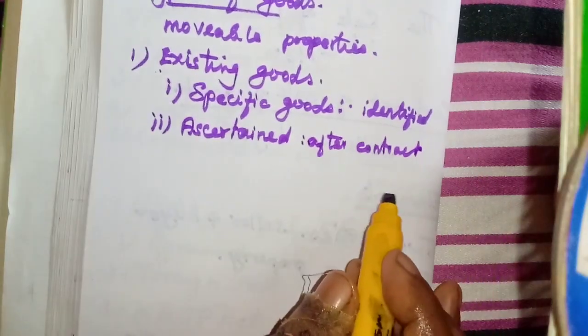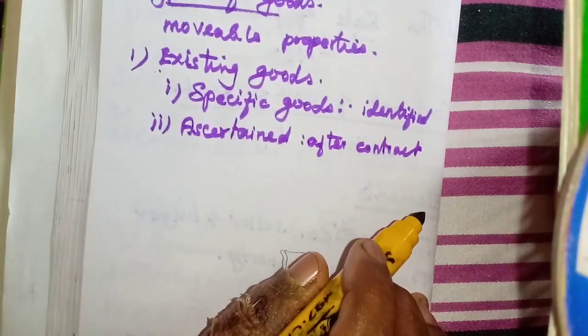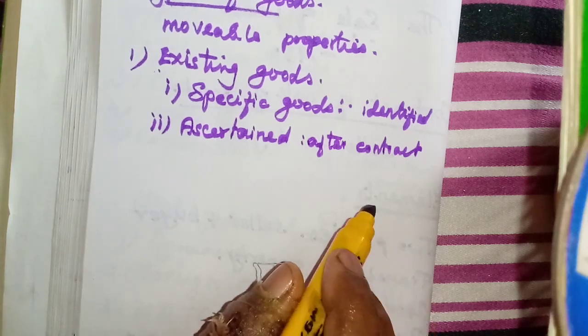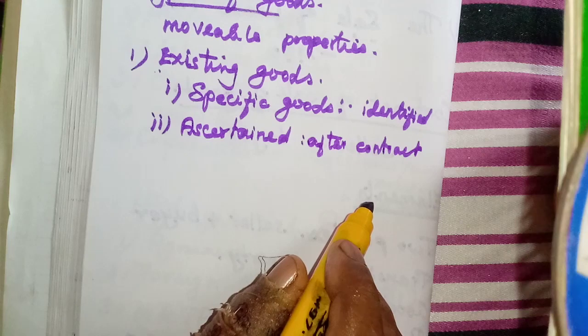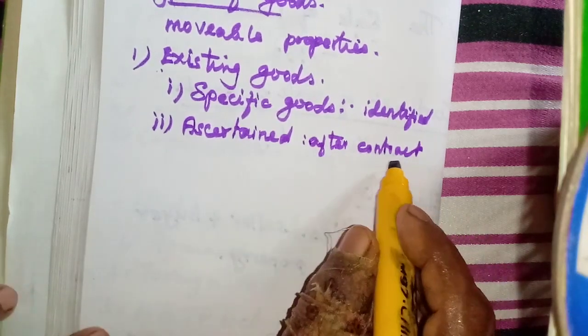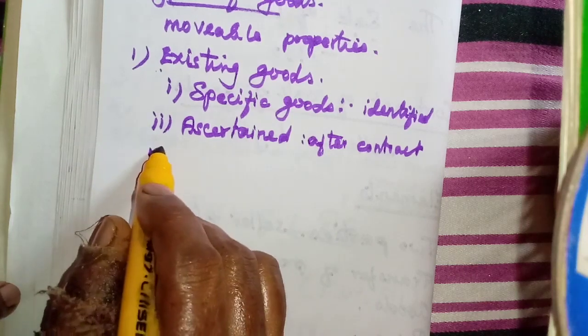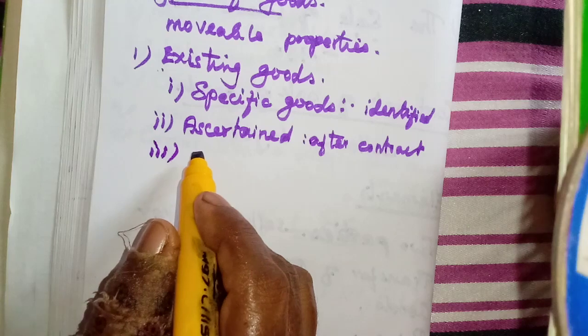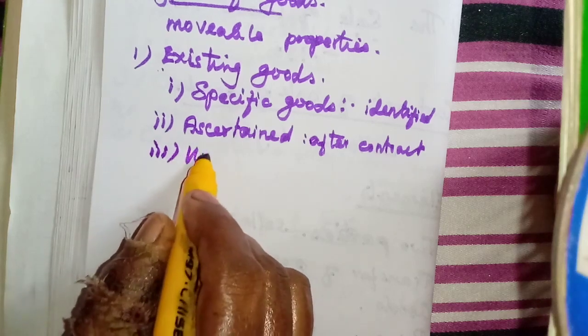We go to a showroom to buy a car, and I say, okay, I am going to buy a car. Then, after that, we go to select which one we need. That one is called ascertained goods. Then there are unascertained goods.